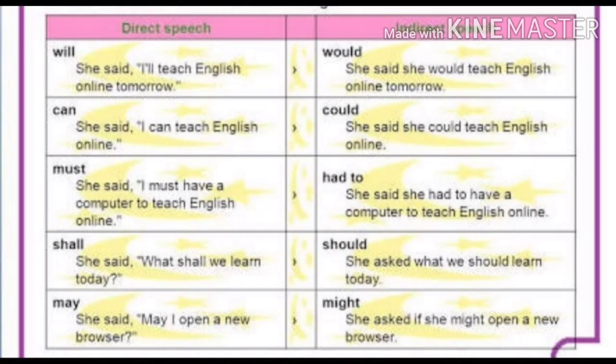Here are some more examples, children, how we should change will into would, can into could, must into had to, shall into should, and may into might. I want all of you to pause the video and go through the examples and take down the examples.